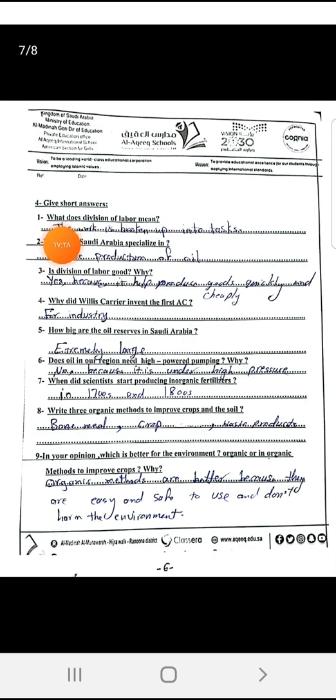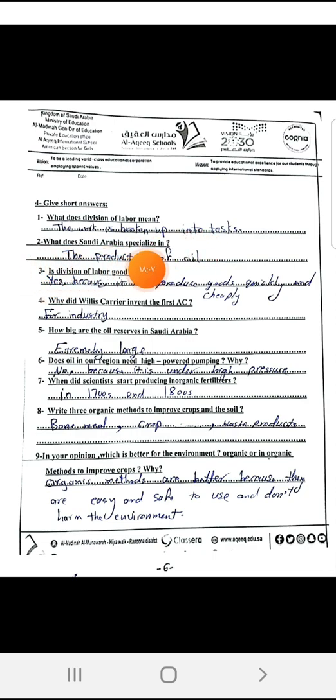The essay questions. Question 1. What does division of labor mean? It means that work is broken up into tasks. Before, in the past, people had to do everything from beginning to end. For example, for making a dress, there was only one person who designed, cut, sewed, and finished the dress. But these days, in clothes factories, there are some people who design, others who cut the cloth, others who sew, others who iron, others who pack. So this is the meaning of division of labor, when work is broken up into tasks.